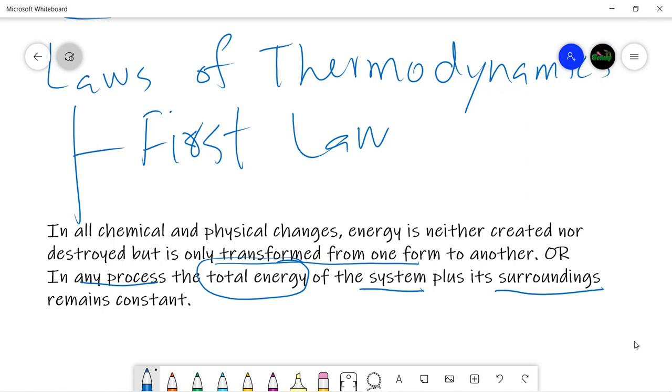During energy transfers, transformations or interactions, the total energy of the system and its surroundings doesn't change. There might be a gain or loss from the surroundings into the system, or from the system into the surroundings, but the total amount of energy doesn't change. So this is the first law of thermodynamics.